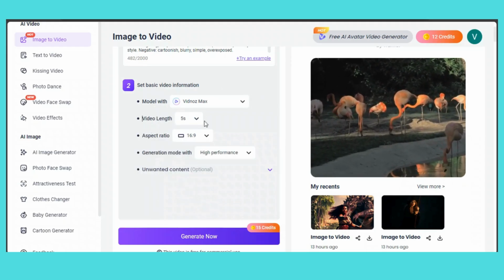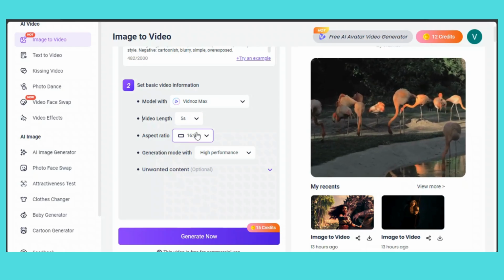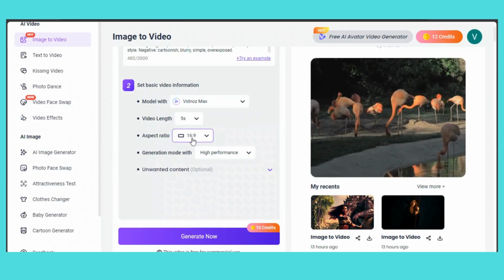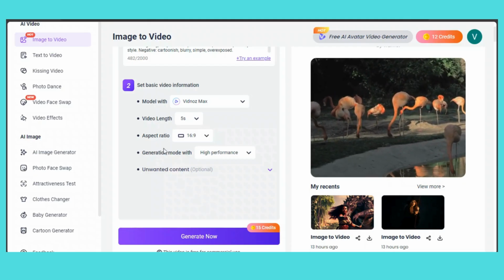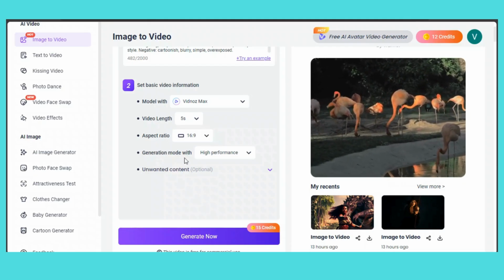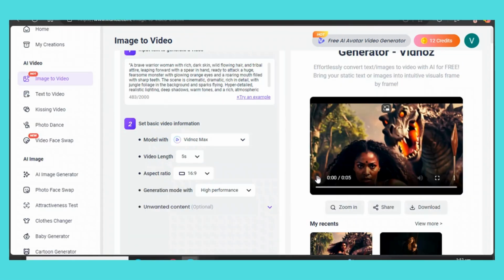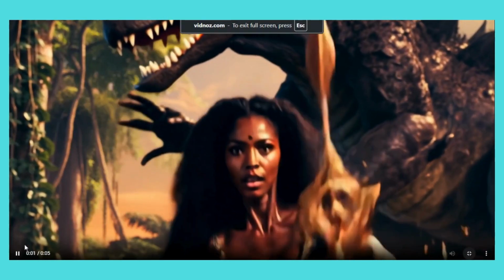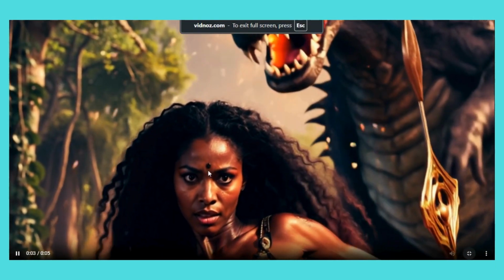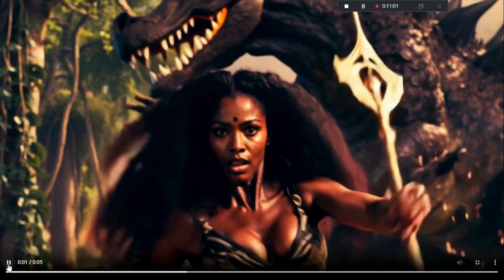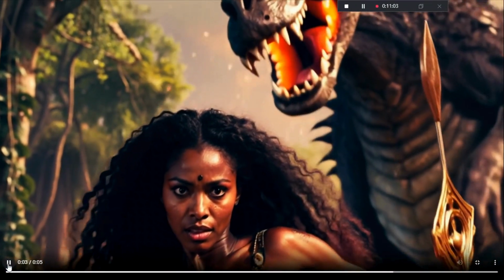So I'm gonna click right here and then come here to the video length. I'm gonna leave it on 5 seconds and then the aspect ratio depending on what you are creating. So I'm gonna go with 16:9 and then the generation mode I'm gonna leave it on high performance, and then unwanted content is optional. So if you don't want to put anything, you can just leave it like that. Okay, let's just have a look at the results. Let's click right here and then we put it on the big screen.